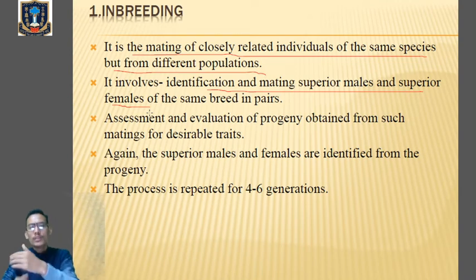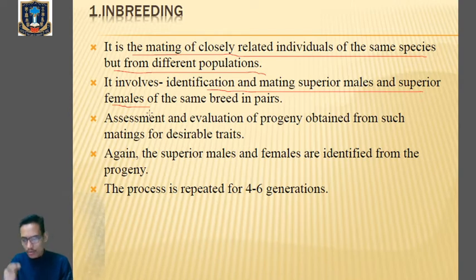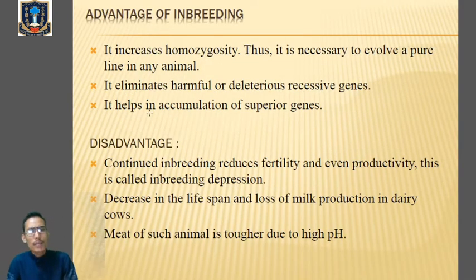After mating, the progeny or offspring will be produced. Again in the offspring, we have to select those with desirable characteristics, meaning the characters of both the parents must be present in the progeny. Again after evaluating the progeny, we select the superior male and superior female and mate them again. This process is carried out for 4 to 6 generations, in order to obtain superior progeny with the desirable characteristics of both parents. Clear?